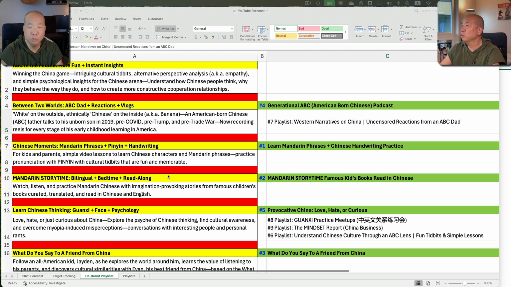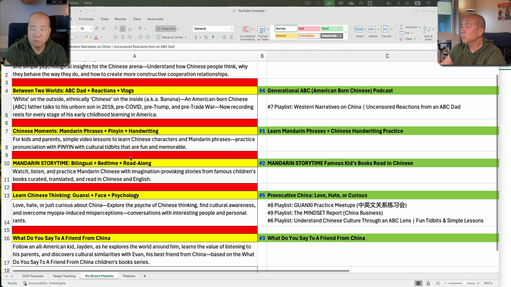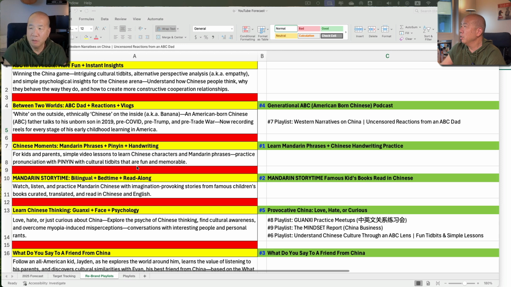So over here, I'll have two screens open. You can see that column A is my original playlist and their descriptions. All right, and then over here, I've renamed some of these playlists I'm going to use, and I'm going to be eliminating some playlists. I currently have 9 playlists. I'm going to be reducing that to 6 to make my channel a little bit more clear where things are and why people are there.